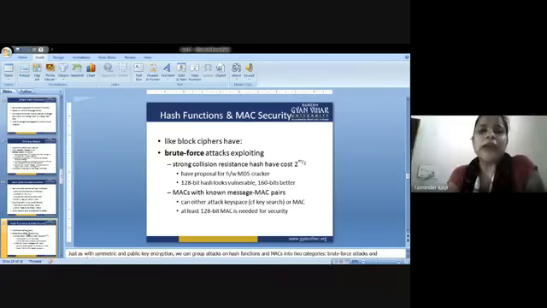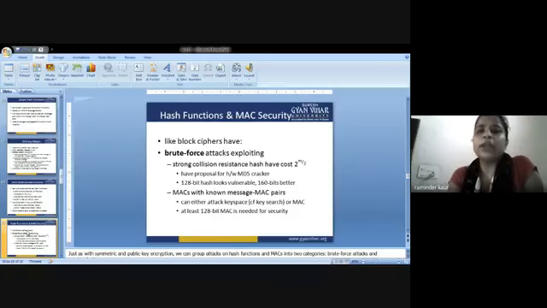So next is hash function and MAC security. Just have a look at this slide. Like block ciphers, we have the brute force attack that is exploiting the vulnerability of the message. The strong collision resistance we have discussed in the MAC or hash requires 2 raised to power m/2 effort. There is a proposal for hardware MD5, that is message digest 5, cracker.